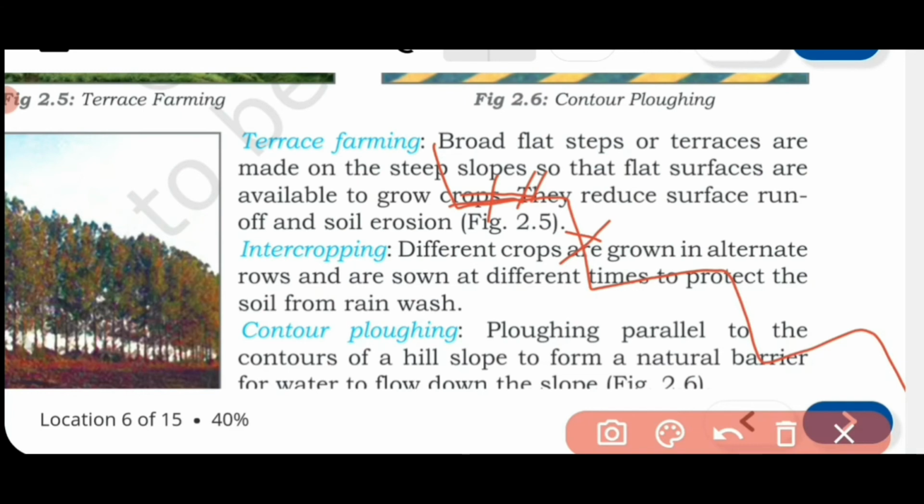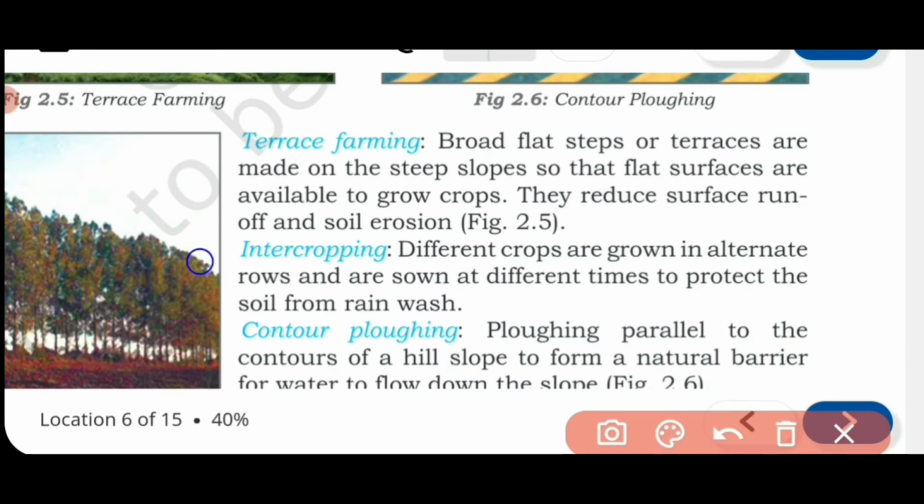Even if the water comes from the top of the mountain, the speed will be reduced because it has to cross so many steps. So that is terrace farming. Mostly it is done in the hilly areas, not in the flat areas. There is no need of doing it in the flat areas.